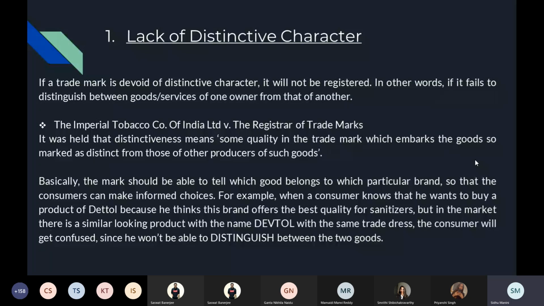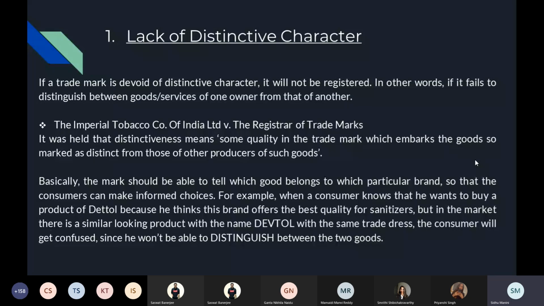Basically, the mark should be able to tell which good belongs to which particular brand so that the consumers can make informed choices. For example, a consumer knows that he wants to buy a product of Dettol because he thinks this brand offers the best quality for sanitizers, but in the market there is a similar looking product with the name Deftol with the same trade dress, meaning it's packed in the same manner, the same colors are used, etc. The consumer will get confused since he won't be able to distinguish between the two goods.